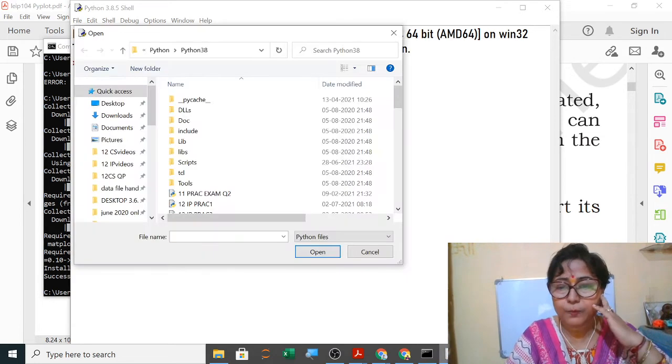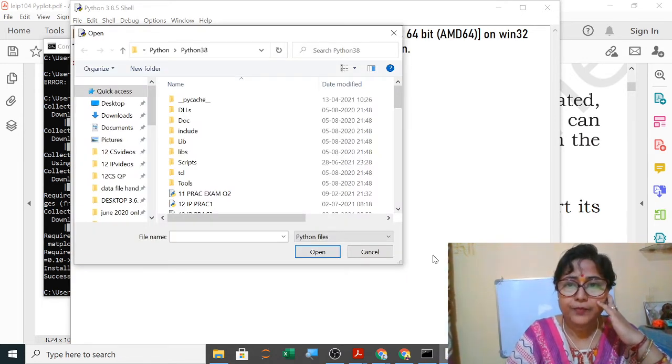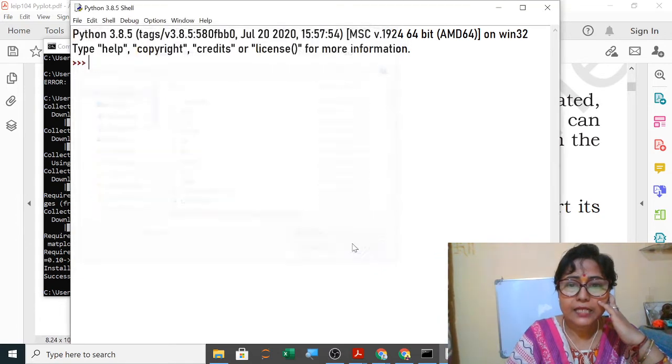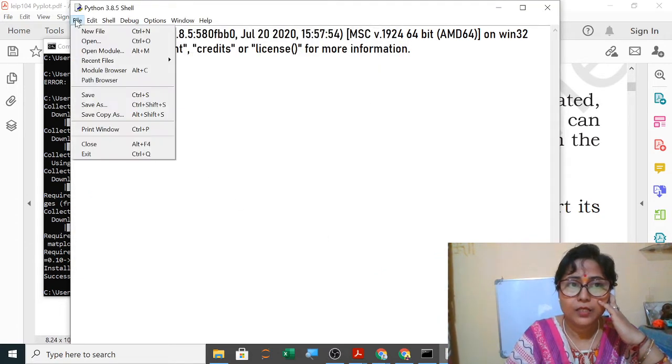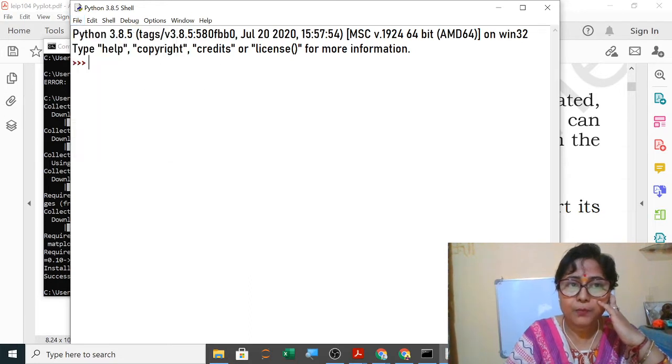Now you will open IDLE, and inside this you can check either directly with import, or in a new file.